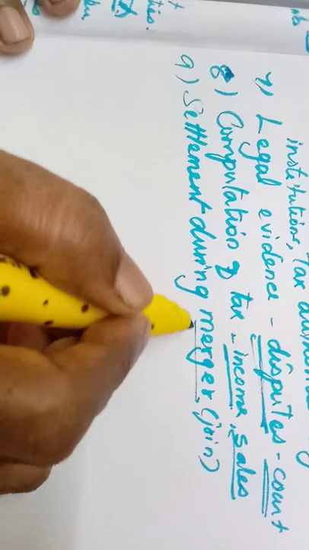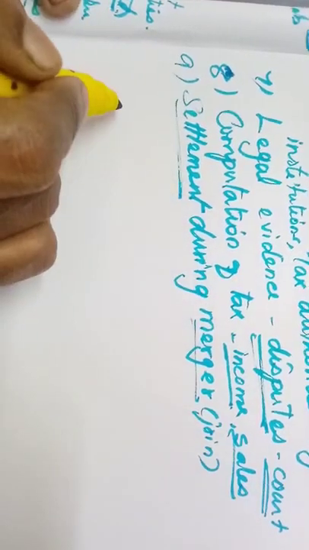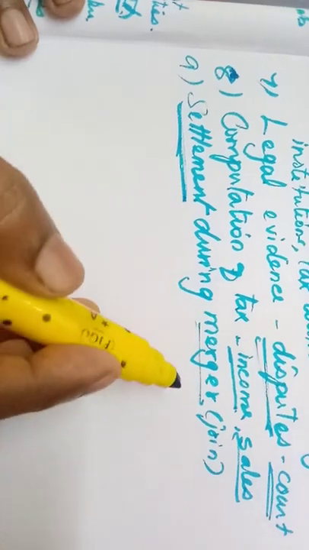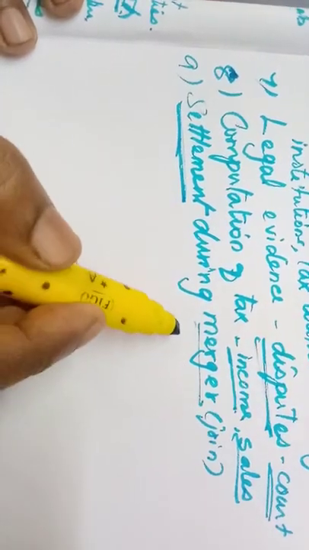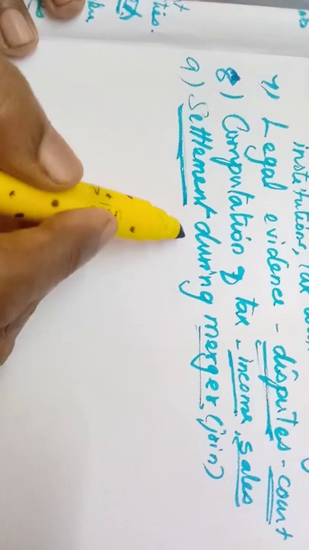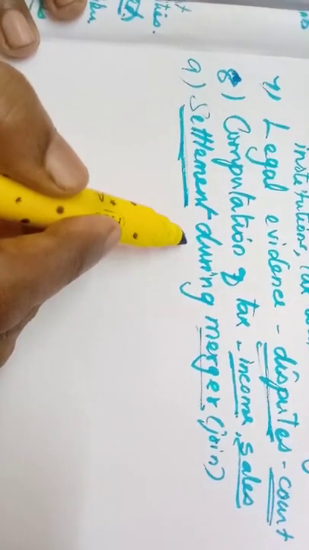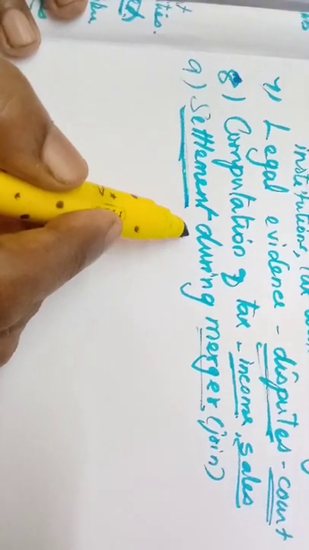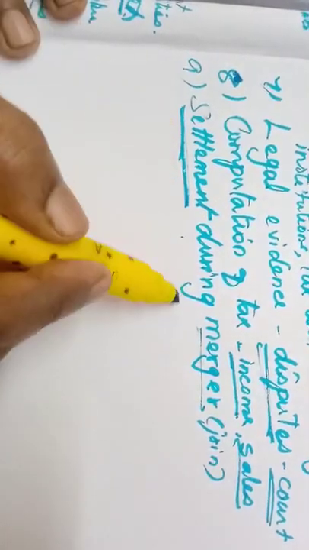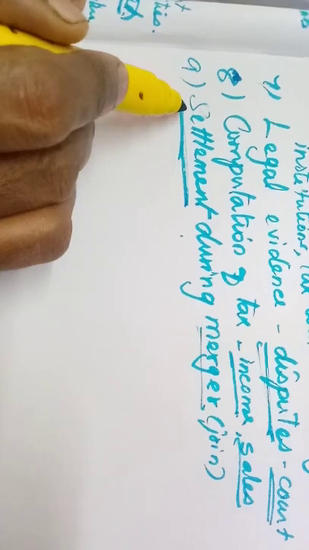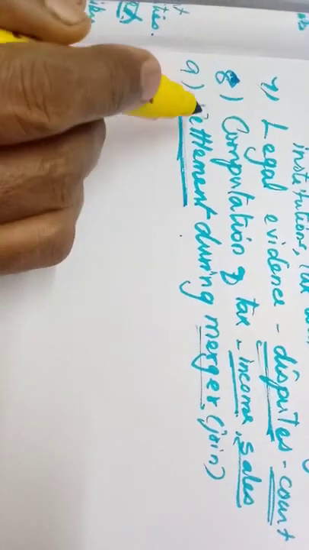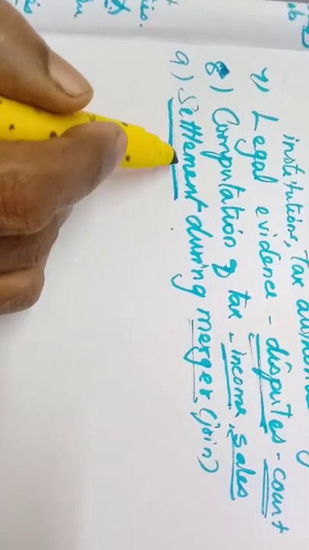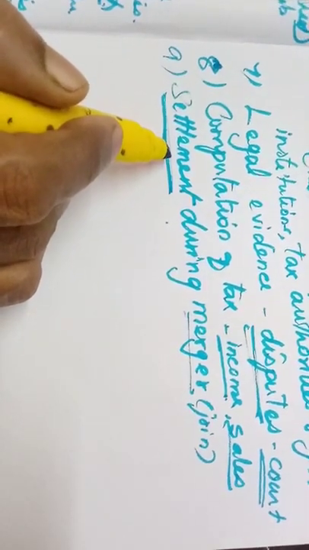As per those financial statements only they will make the settlement. How many assets they have, how many liabilities they have, or how much compensation the other company has to pay for the employees, or if any employees are not taken along with the organization, all these will be settled only with the help of accounting records. You might have understood all the nine points. Once again, I will explain in brief all the points.